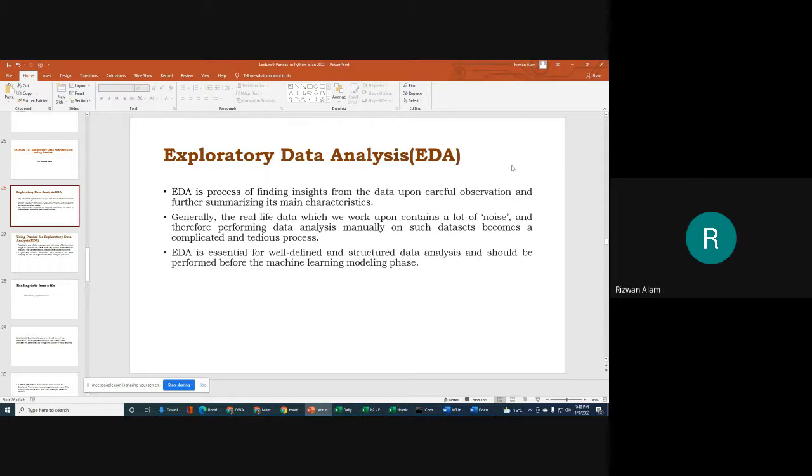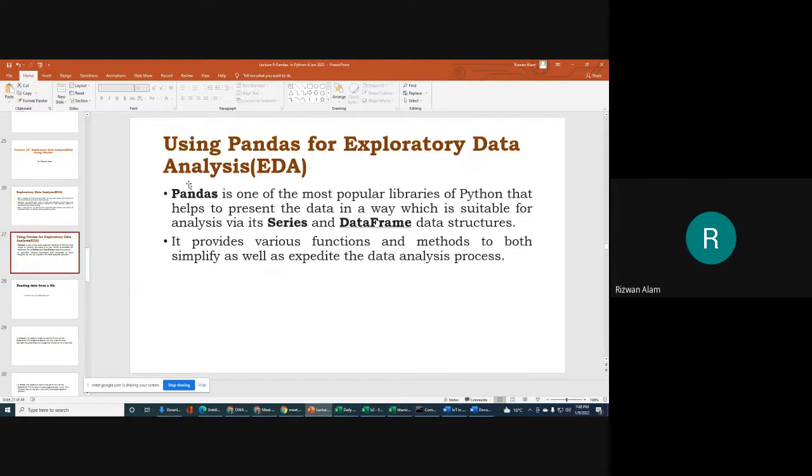So it is an important phase whenever you are going to do any data analysis project, data science project, or machine learning based project. In this session we will especially discuss how we can use Pandas functions and other features for this EDA process.